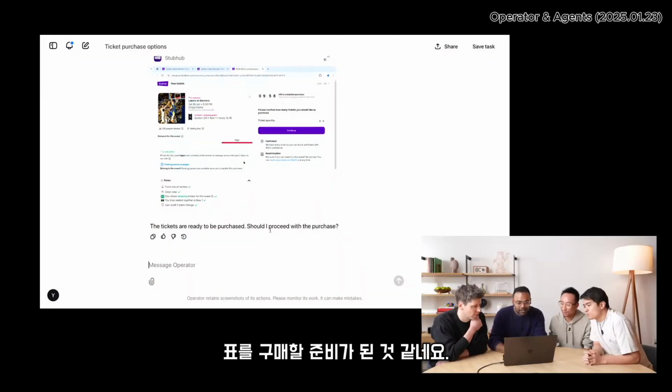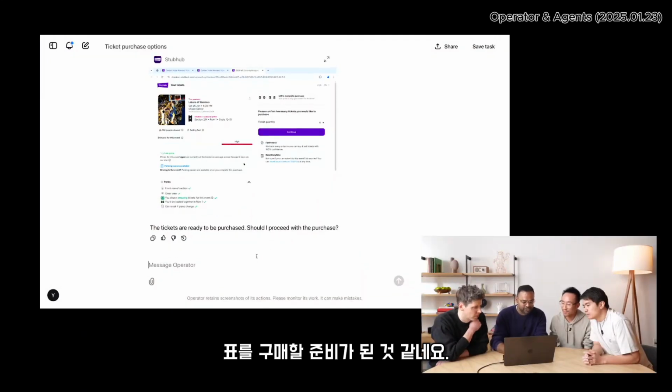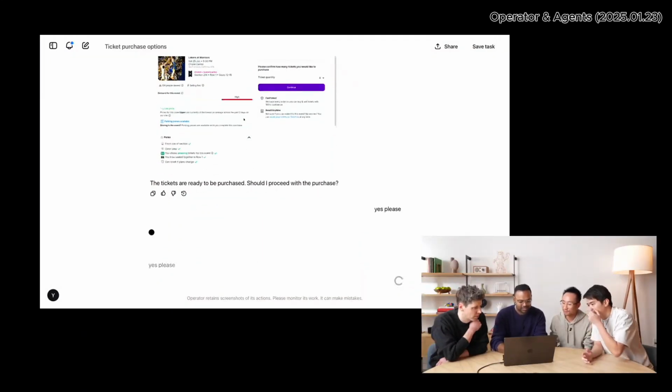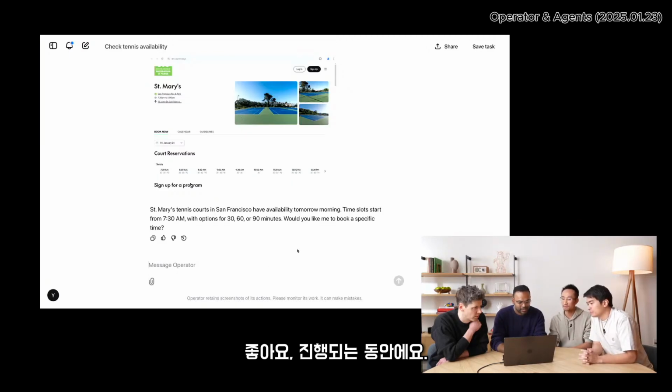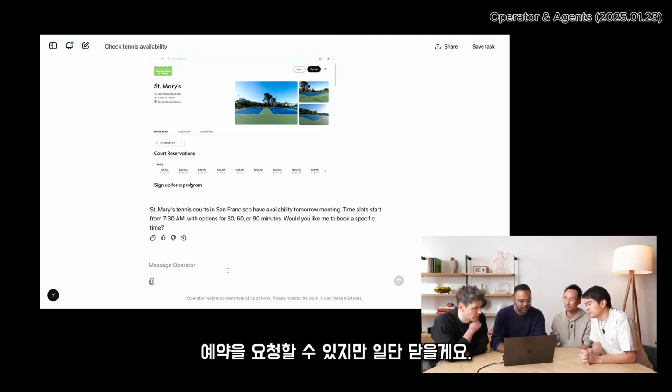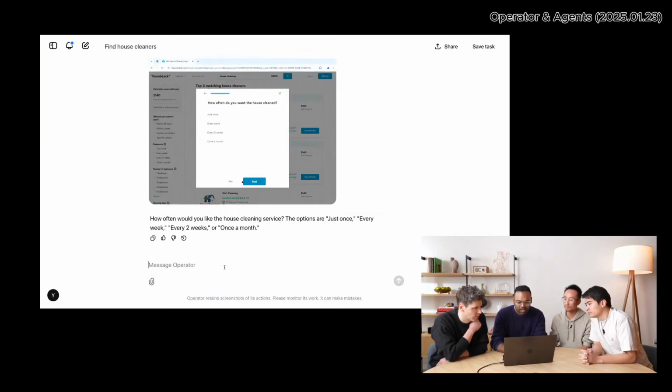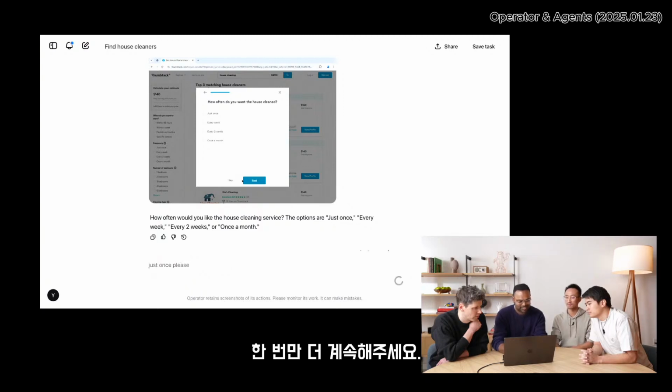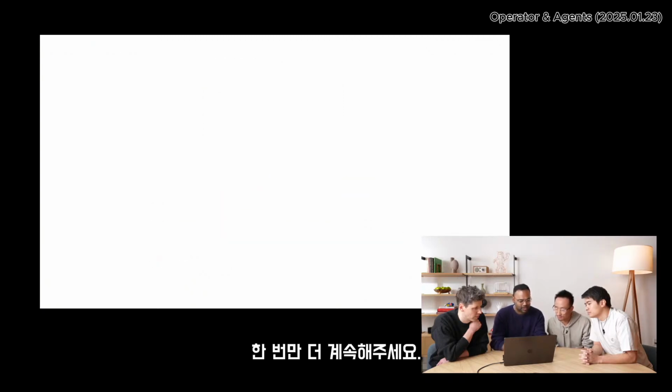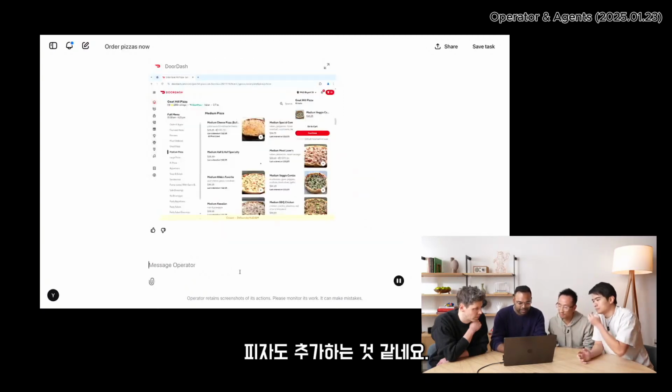Okay, so it looks like tickets are ready to be purchased. Yes, please. Well, that's happening. This is good. I can ask it to book it, but I'm just going to close it for now. We'll continue, and looks like we're adding pizzas.